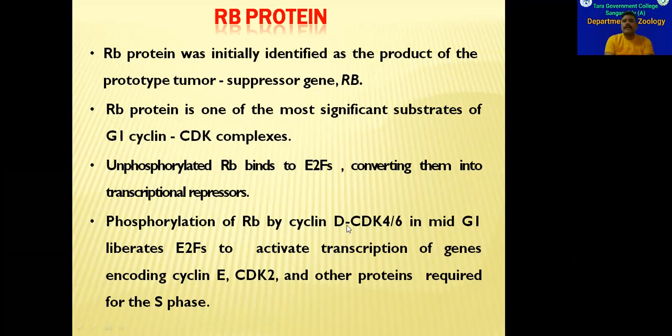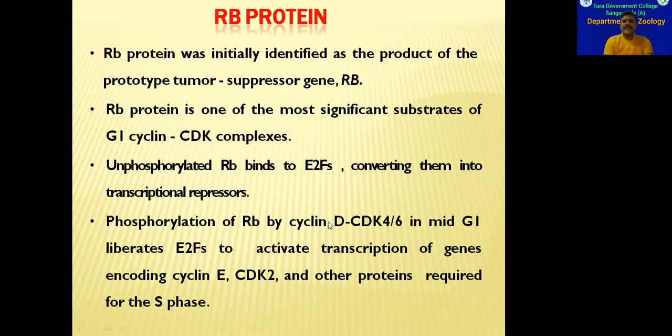Cyclin D component has to be fully formed, and cyclin E also should be initiated. Before the cell enters into S phase, cyclin E synthesis will be initiated. So cyclin E production should be started. Cyclin D production should come to an end. So cyclin D production should be finished, and cyclin E production should be initiated.